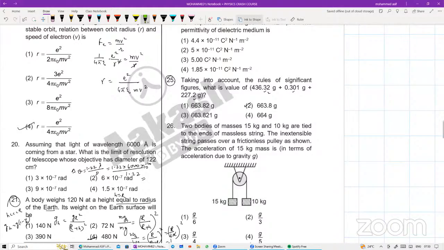कितना है? 633 point. Second option. Very good. Second option ही होगा.